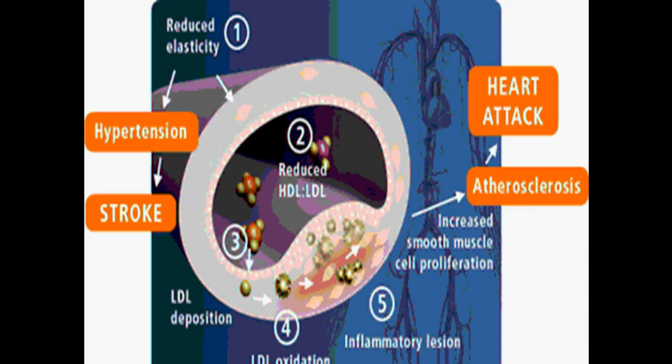Because of this damage to the elastin fibers, reduced elasticity of the blood vessel occurs, which may lead to hypertension. Because of this hypertension, the reduced elasticity of the blood vessel wall, the damage to the blood vessel wall occurs due to the blood pressure.